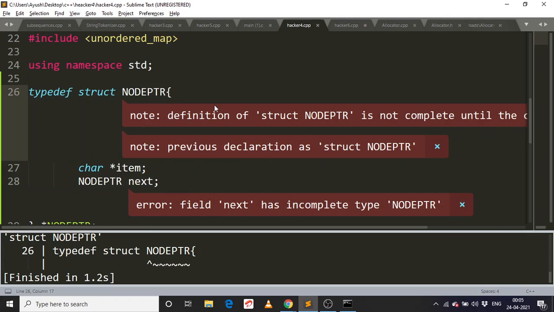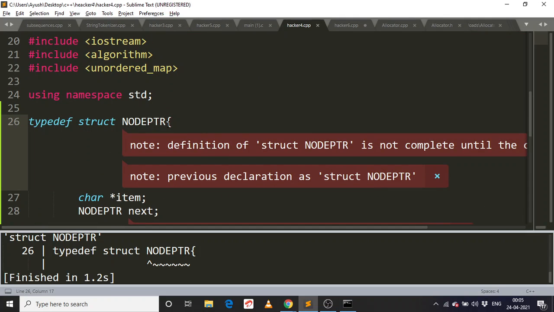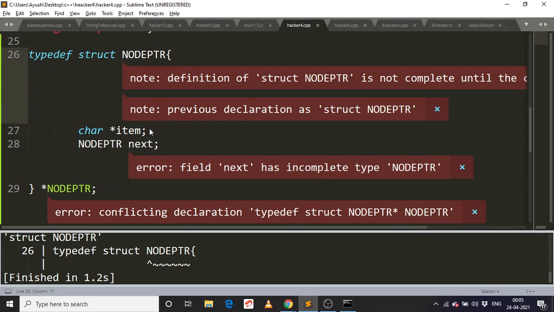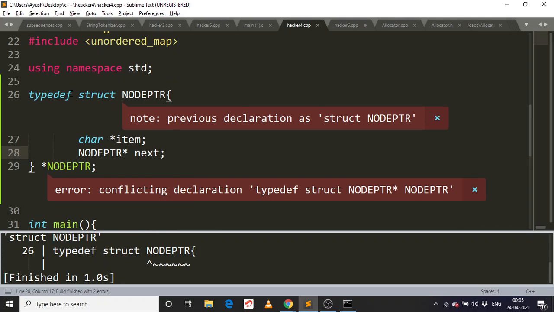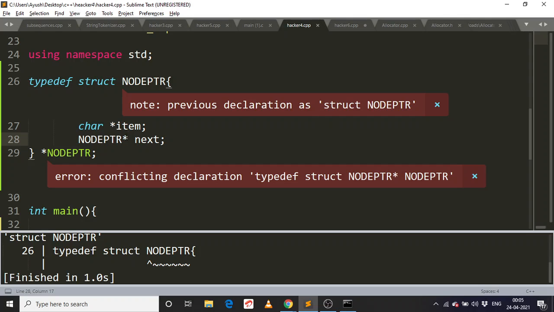It's not complete. So this can't be done. This is the name of the structure, and we are using the same.